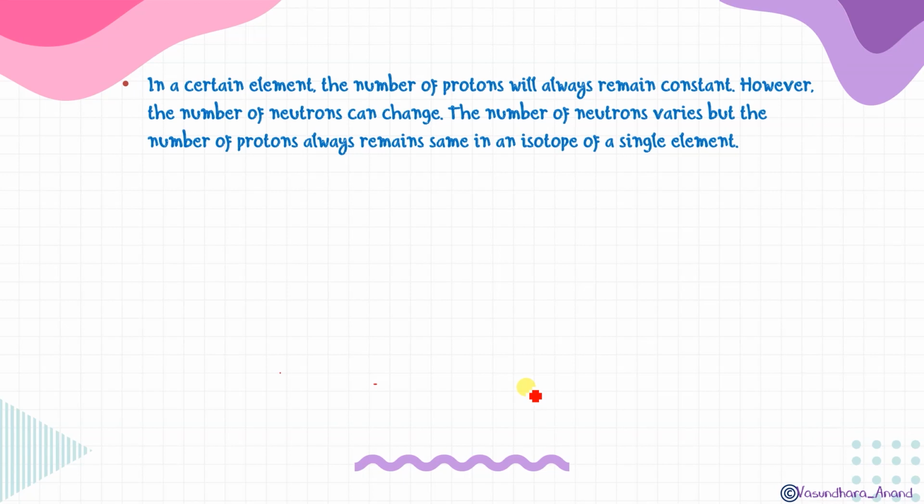So if the number of neutrons varies, but the number of protons always remains constant, what will happen? Number of protons same, so atomic number will be same. But since neutrons are varying, neutrons plus protons will also vary, and hence the atomic mass or mass number will change. I hope it is clear. So in another way we can say that the elements having the same number of protons but different numbers of neutrons are called isotopes. The element will be the same in that case also.